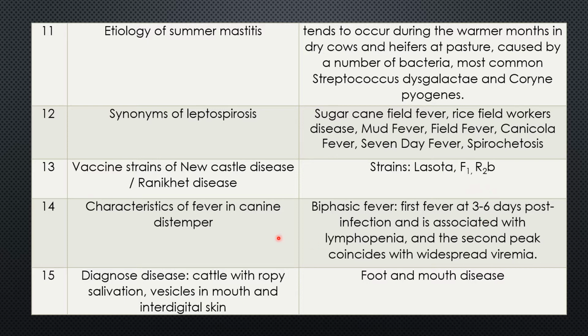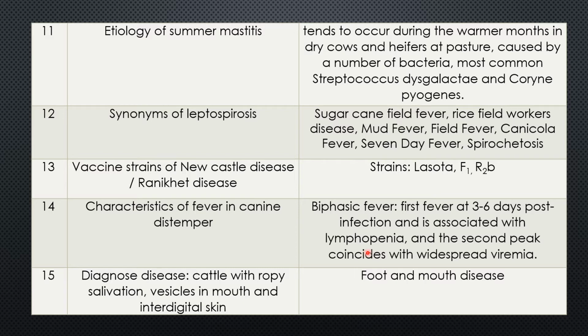Question 14. Characteristic of fever in canine distemper. Important question. When there is canine distemper, the fever is called biphasic fever because it occurs in two phases. First there is fever, then normal, then fever again. The first fever occurs at 3 to 6 days post infection and is generally associated with lymphopenia.